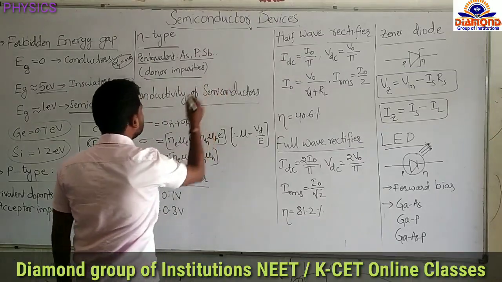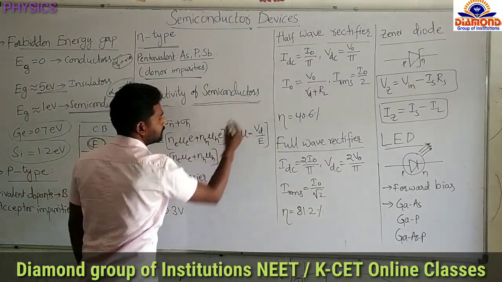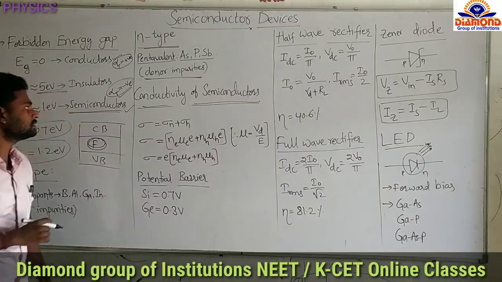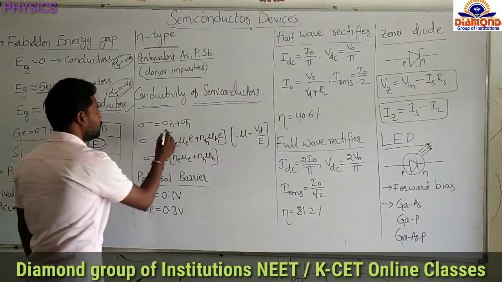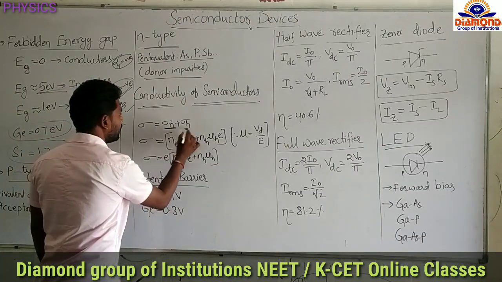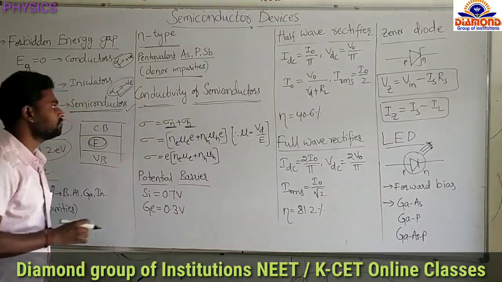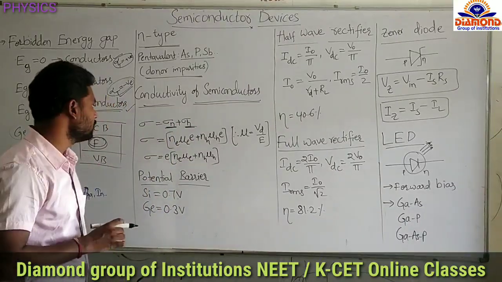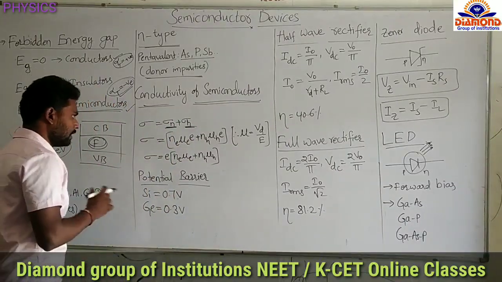Next, let us look at the conductivity of semiconductors. In semiconductors, the conductivity is due to holes and electrons. The current flowing through the semiconductor is due to the holes and electrons.